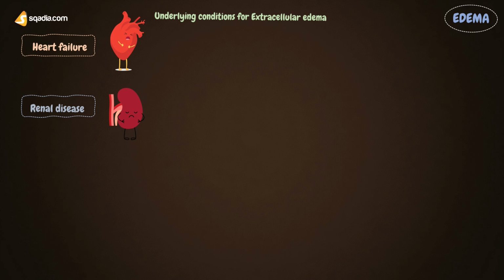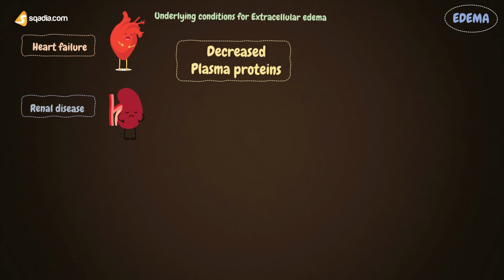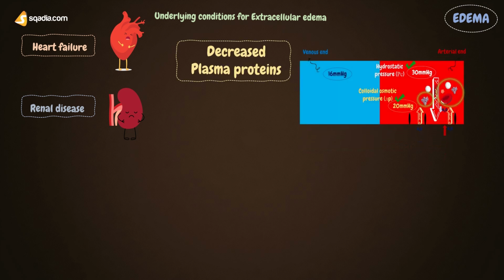Now the next condition can be a decreased amount of plasma proteins. If you recall our previous video on microcirculation, you will remember that both the hydrostatic pressure, which was simply blood pressure, and the osmotic pressure, which was actually the pull by the plasma proteins, both these pressures were majorly responsible for the material exchange at the tissue level from capillaries to the tissues. So this osmotic pressure, created mainly by plasma proteins, is very important here.